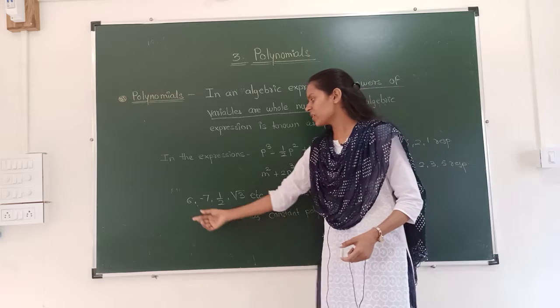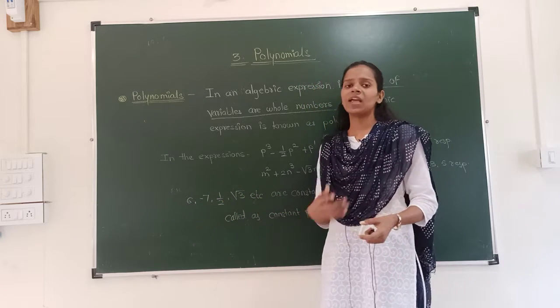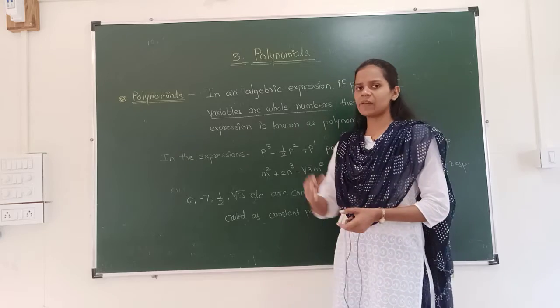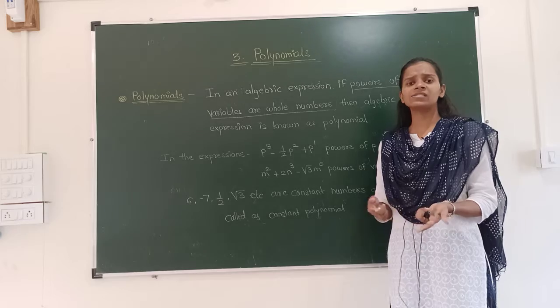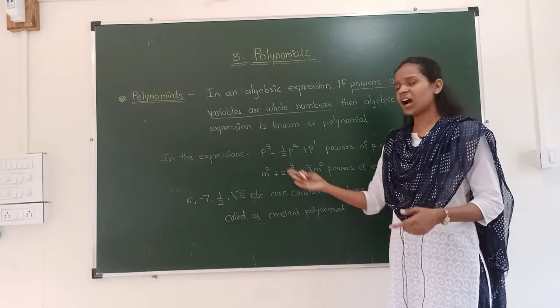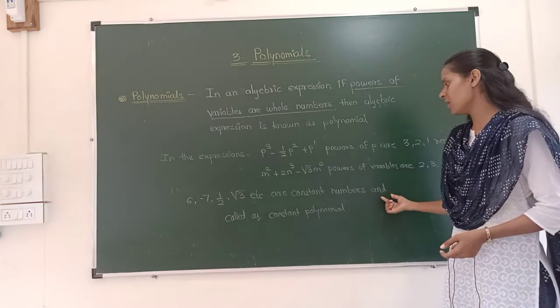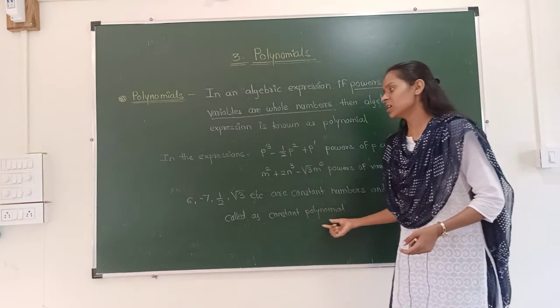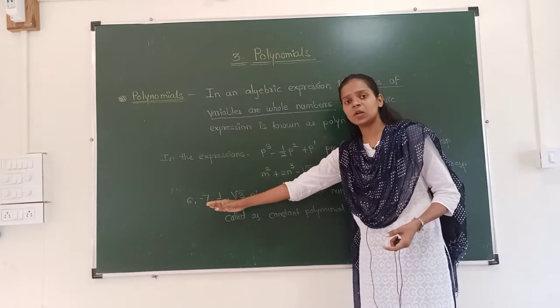Now, in the case of numbers like 6, minus 7, 1 upon 2, under root of 3, etc. You can take any of the numbers 7, 8, 9, 10, or under root of 3, under root of 5, minus 1, minus 2, minus 8, 1/2, 1 upon 3, 1 upon 5. These are constant numbers and are called constant polynomials. Okay, these numbers are also called polynomials.